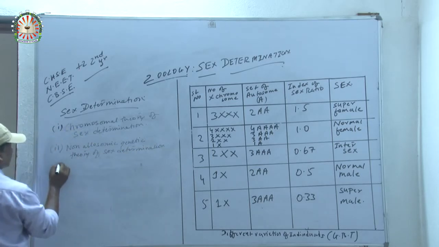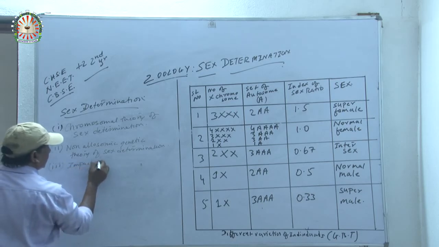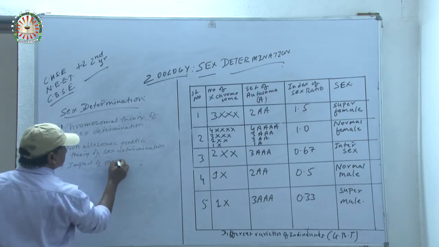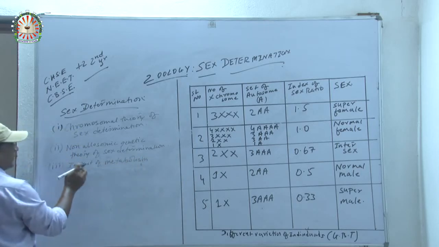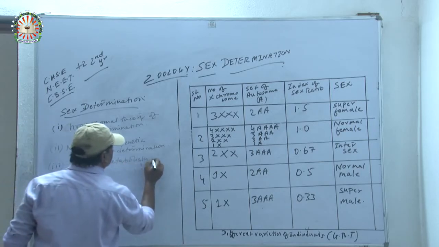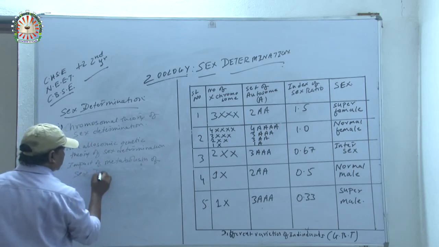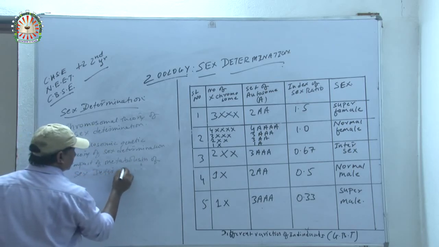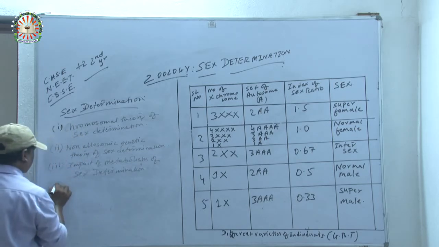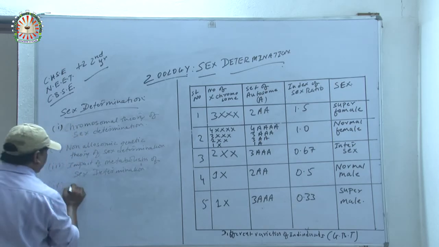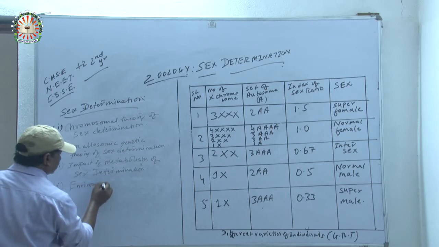Number 3, impact of metabolisms of sex determination. Number 4, environmental factors.